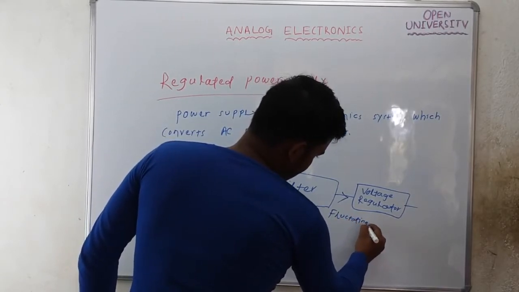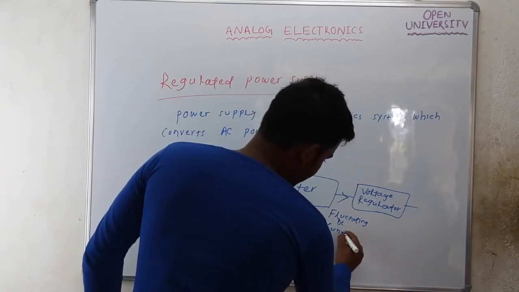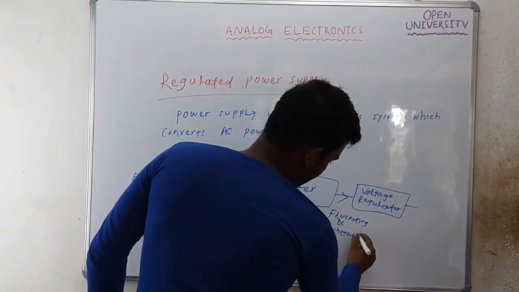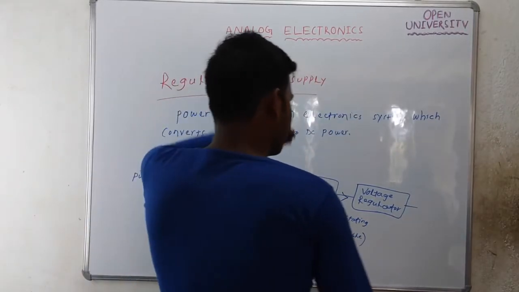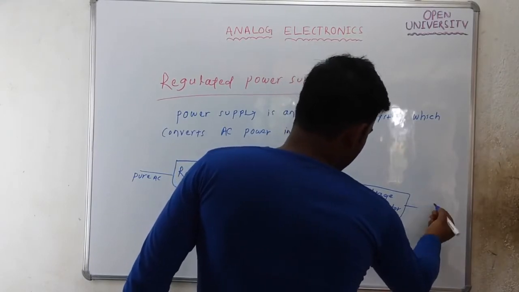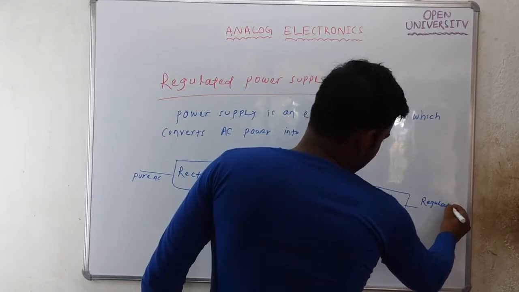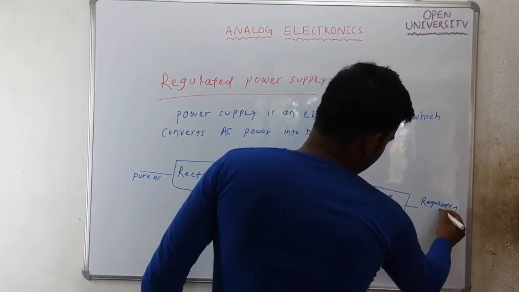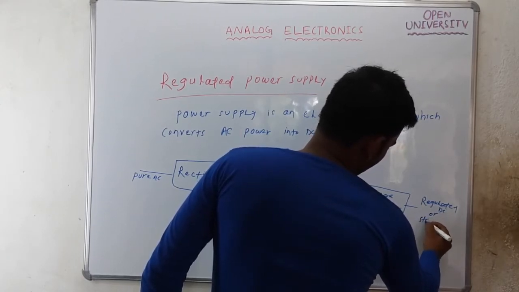The output of the filter is fluctuating DC or unstable DC. This DC is not stable. And the output of the voltage regulator is called stable DC or regulated DC, regulated or fixed DC.